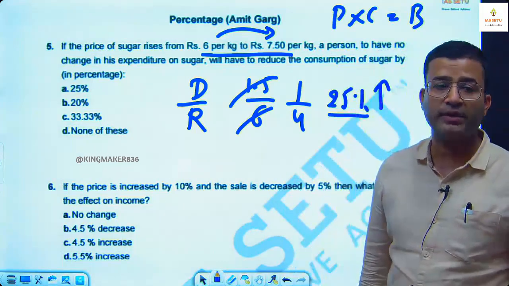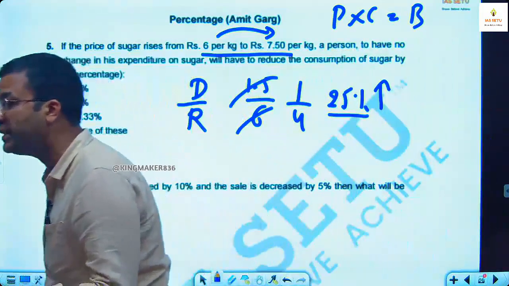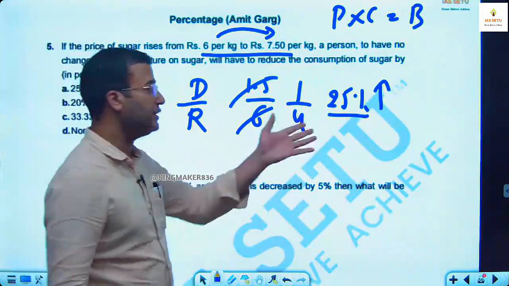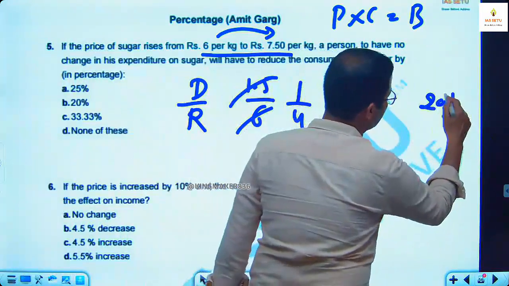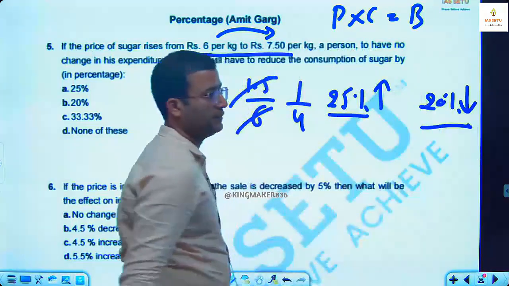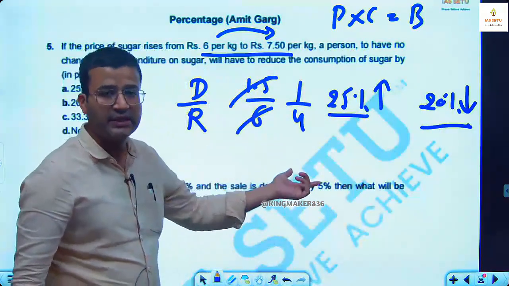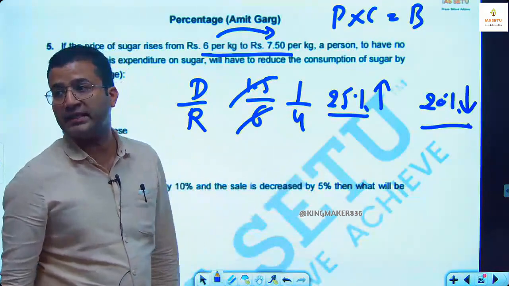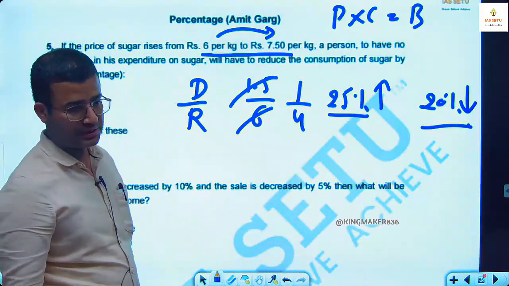Now you tell me, 25% increase is compensated by 20% decrease. Now your answer is 20% decrease in the consumption. So here the percentage is not given. You have to calculate the percentage increase in the sugar price.